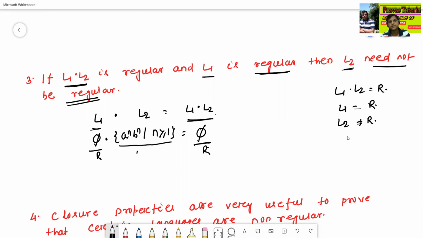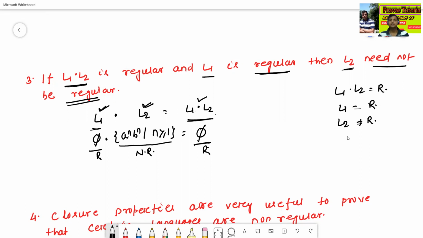This language is non-regular. So if L1 L2 is regular and L1 is regular, L2 need not be regular. This is the third special case of closure properties of regular languages.